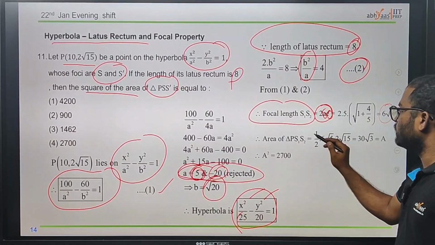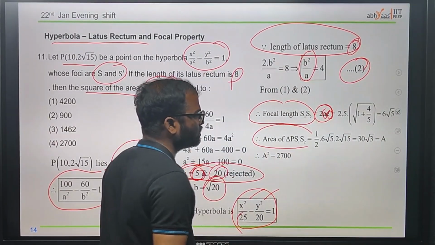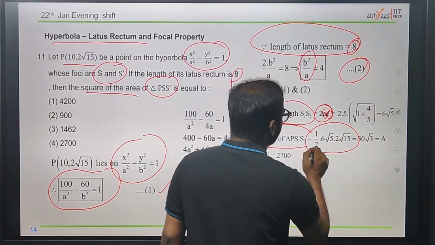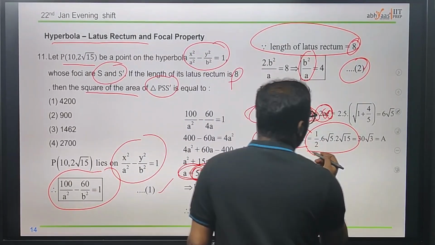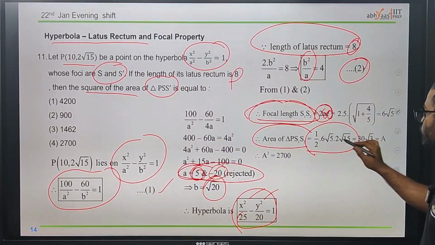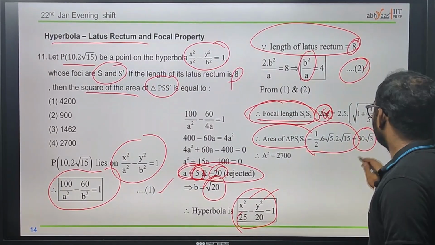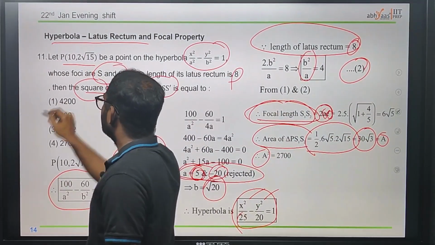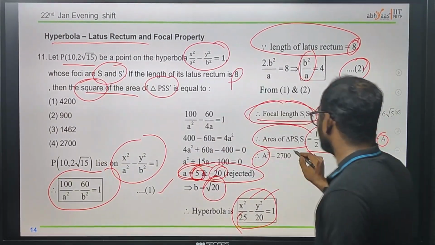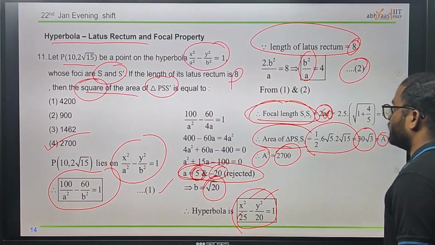The area of the triangle is half into base into height, where the focal length is the base. I hope you understood. Substituting those values, we get 30 root 3. Then, since they asked for the square of the area, we square it, and we get the fourth option as the right answer.